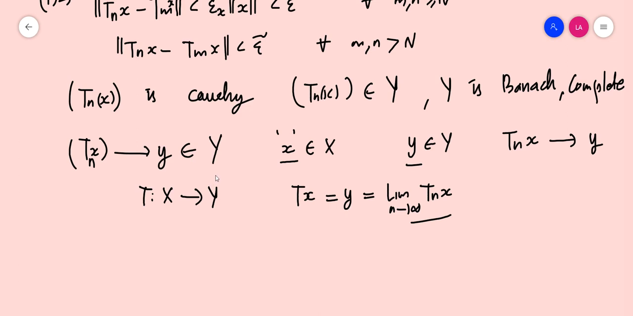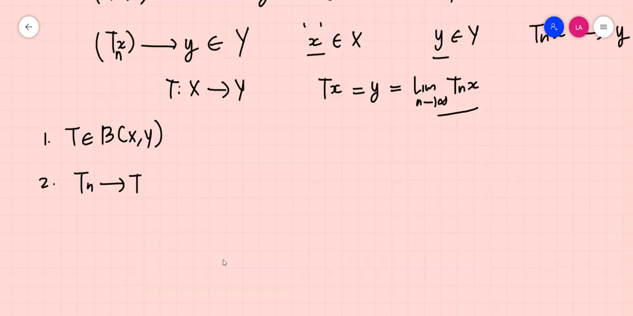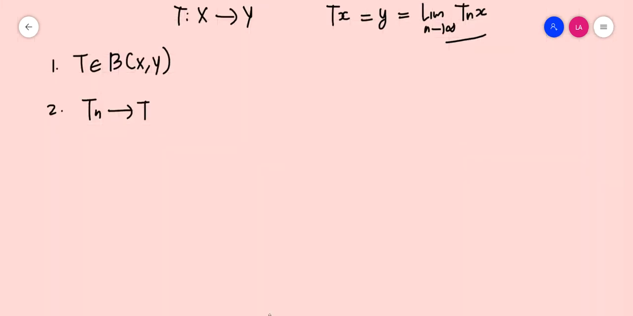Now we have to prove that T is actually an element of B(X,Y). For that, we have to prove that T is a bounded operator, T is a linear operator, and also Tn converges to T. So we are going to prove that T is an element of B(X,Y) and Tn converges to T. So Tn is a Cauchy sequence which converges to some T, and T is an element of B(X,Y), which means that every Cauchy sequence converges in B(X,Y), which means B(X,Y) is complete.